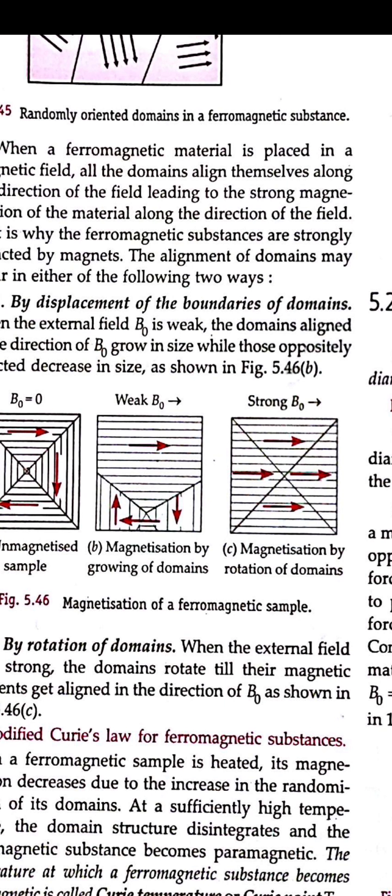So the high temperature at which this ferromagnetic substance will try to align itself in the direction of the magnetic field, but will be showing less magnetizing intensity, is said to be the Curie temperature. That is Curie's point, the temperature at which the ferromagnetic material turns into a paramagnetic material.